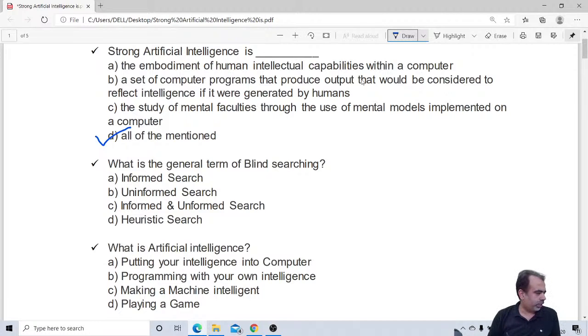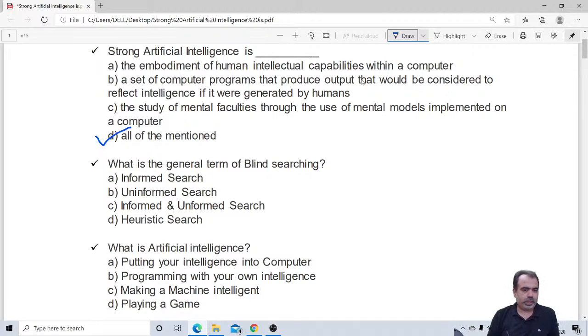I am getting an answer. Yashpant says A, putting your intelligence into computer. I think no. Vaibhav Gandhi says C, making the machine intelligent. Yes, C is the correct answer.